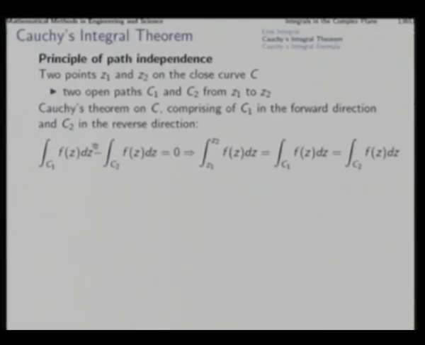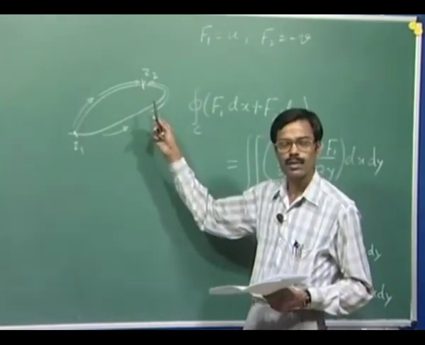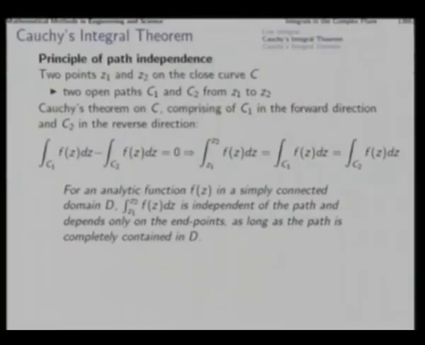Then that will mean that this line integral and this line integral are equal, and then we can say that this line integral depends only on the endpoints and not on the curve along which we are going, because as long as we keep these two endpoints in hand, for any other curve we can argue in the same manner.